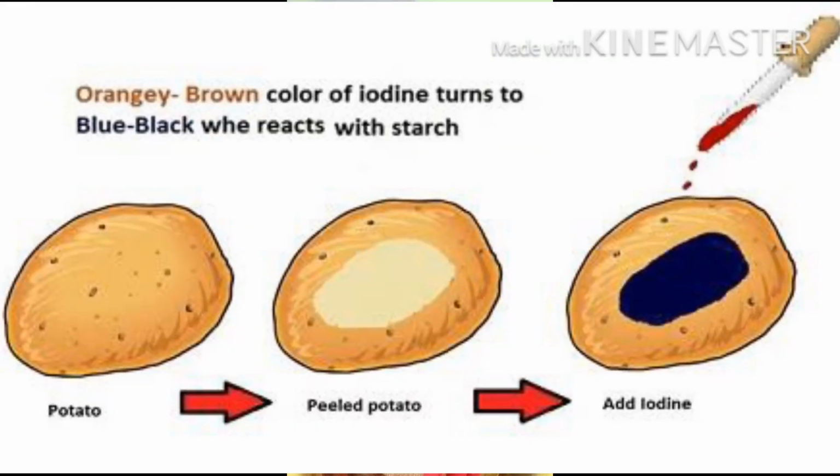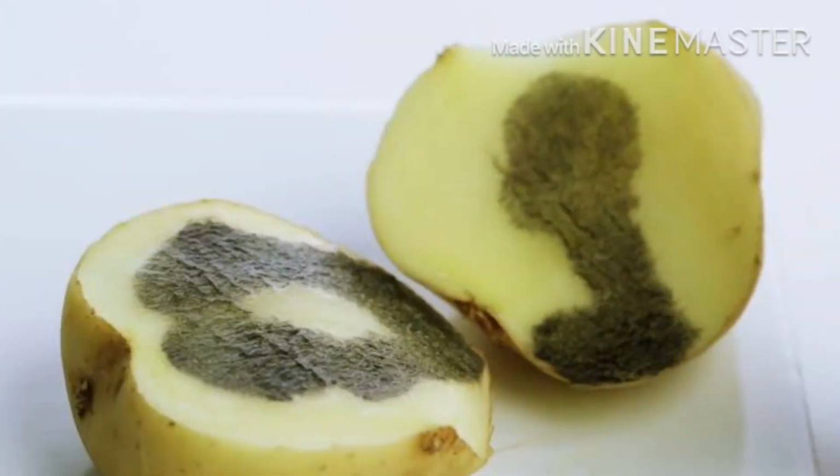There is a very simple test for a carbohydrate. Take a potato, cut it into a slice, and then put 2 or 3 drops of iodine on it. You will observe that the slice of potato changes its color from light to dark blue. This indicates the presence of starch.